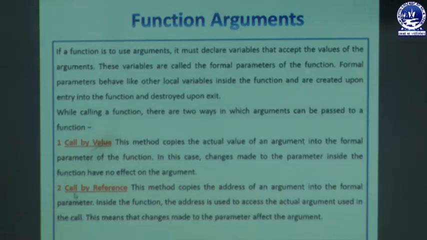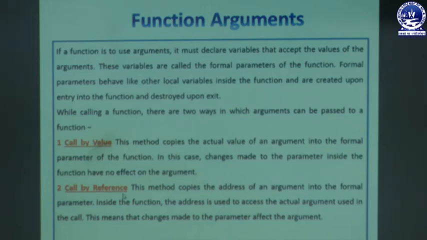Next we are calling by reference. So the second category is call by reference. This method copies the address of an argument into a formal parameter. Inside the function, the address is used to access the actual argument used in the called function. This means that the changes made to the parameter will affect the argument. Here we are not sending the value, we are sending the address of that value through a pointer. Pointer is another concept which we will be reading in other videos.